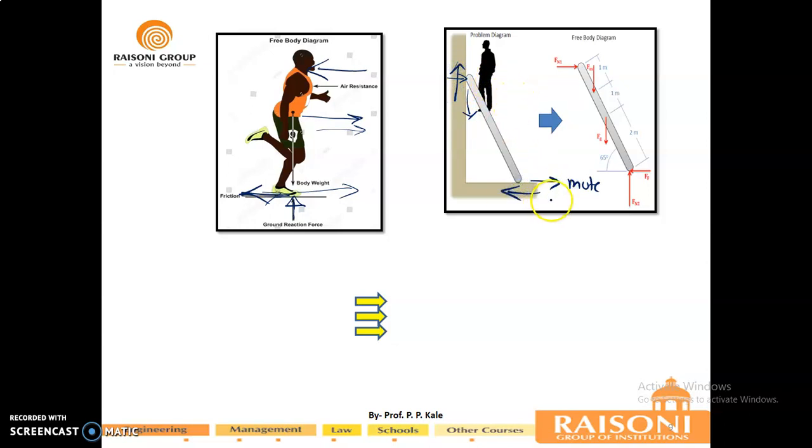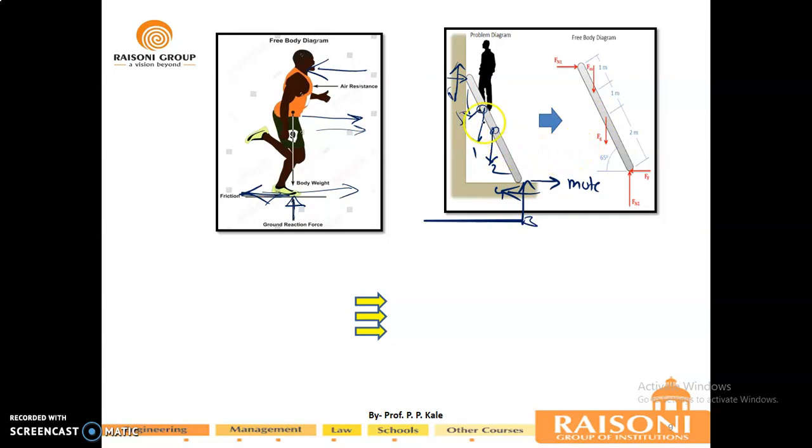Here there will also be development of friction. Now it is also a contact surface, so it will have one reaction also. Then there will be the self weight of this ladder. I am explaining each and every one, and the weight of this man. Yes or no? So 1, 2, 3, 4, 5 and 6 forces will act on this, yes or no guys?